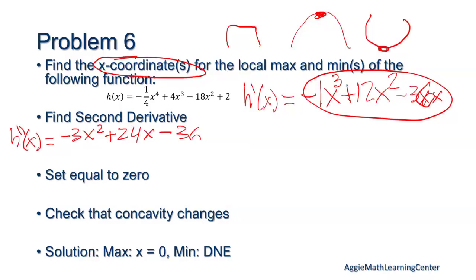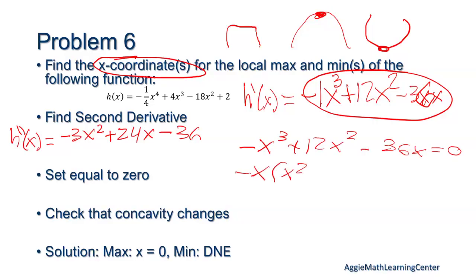So we want our negative x cubed plus 12x squared minus 36x to be 0. Okay, so I can pull a negative x out of all of these. Get x squared minus 12, not 21, 12x minus 36.